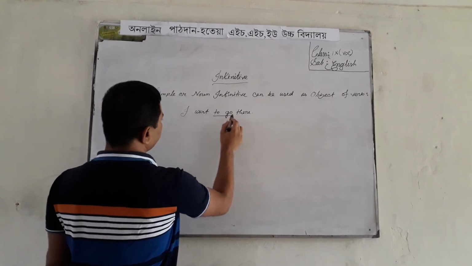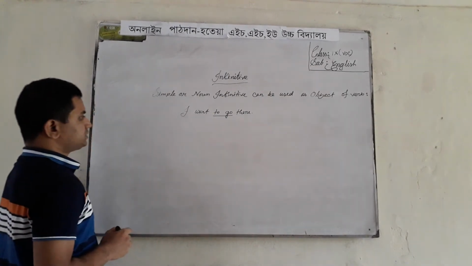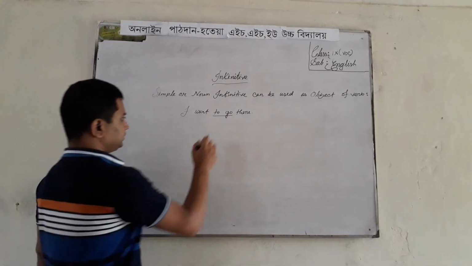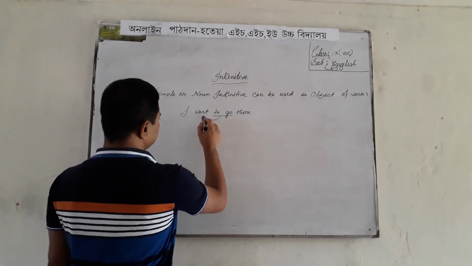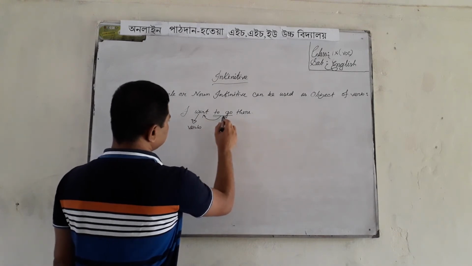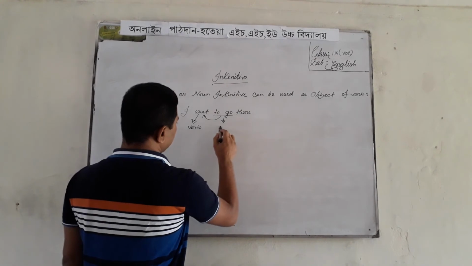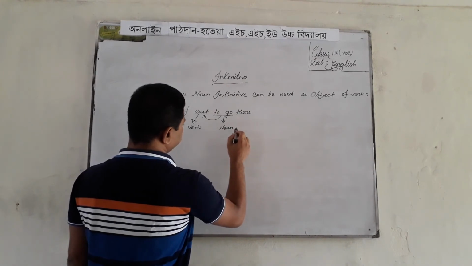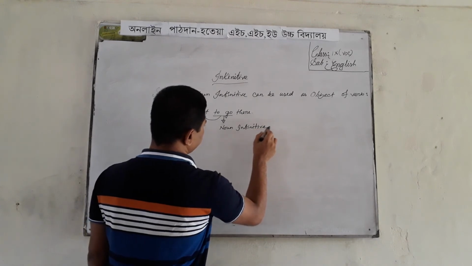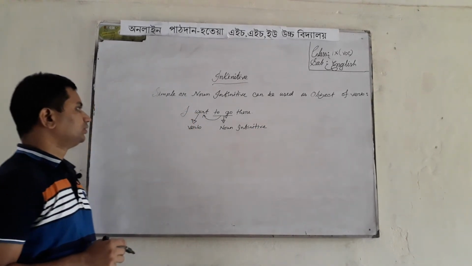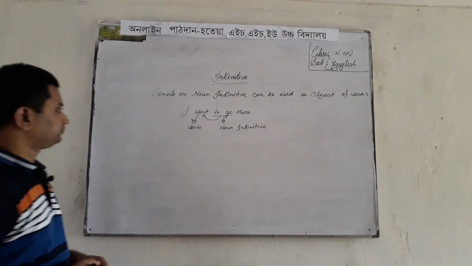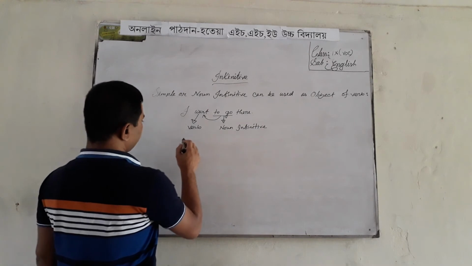Here, want is verb and to go is noun or simple infinitive, because to go is used here as noun, object of verb want.